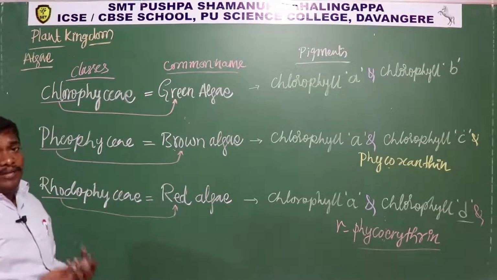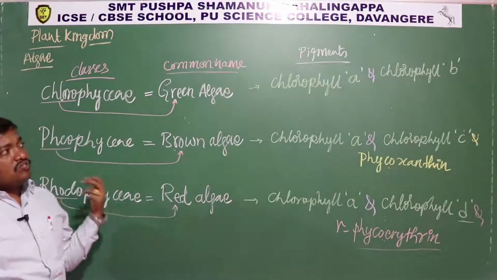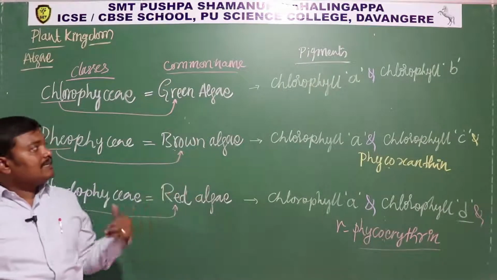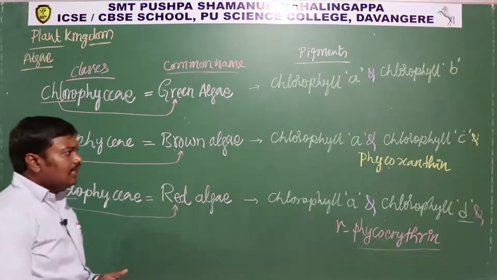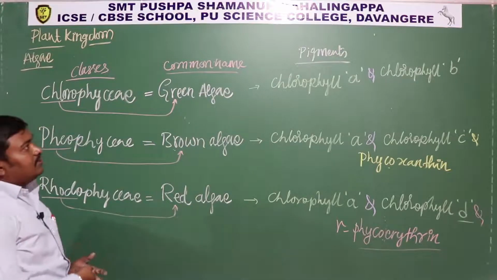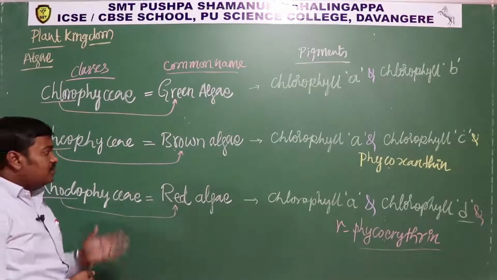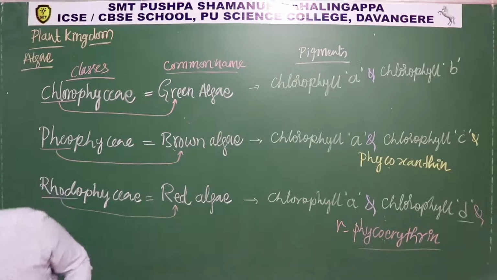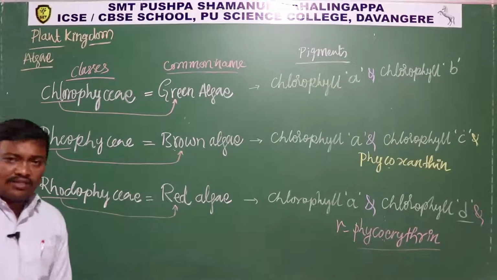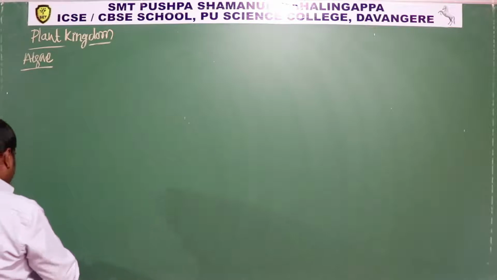So what are the common pigments present in green algae? Chlorophyll A is common in all types, whereas chlorophyll B is present in green algae, chlorophyll C in brown algae, chlorophyll D in red algae. Okay, so this is about the type of pigment, and based on this pigment we can classify them into different classes. So let us discuss in detail the few characters of these classes. Let us see what characters the individual classes have. So let's start with class Chlorophyceae.